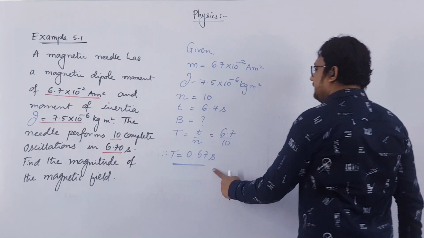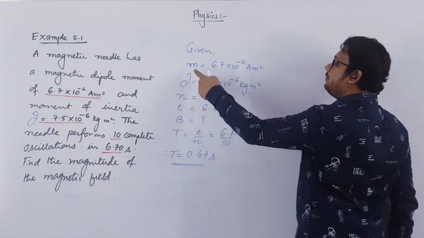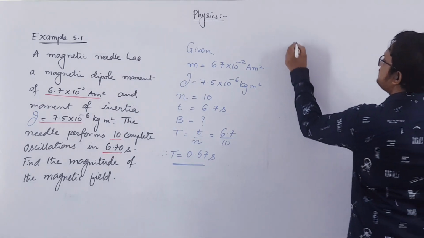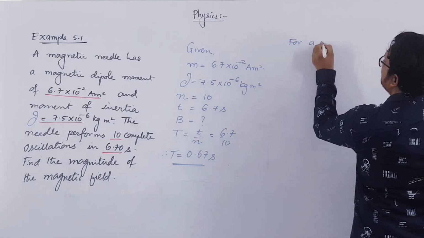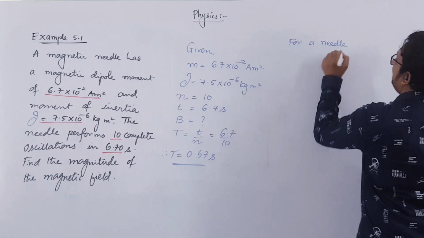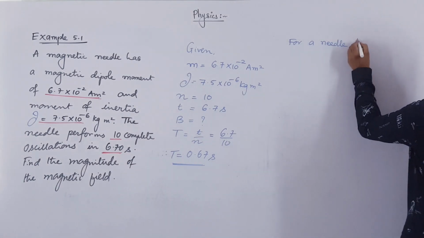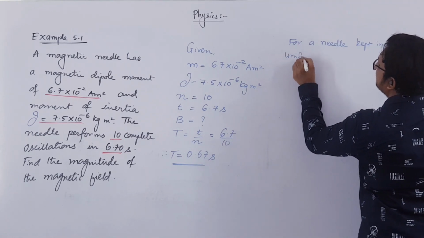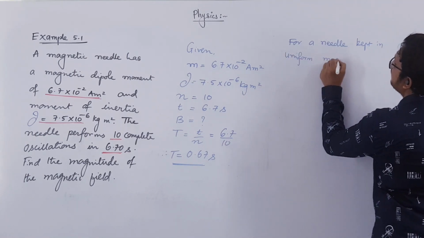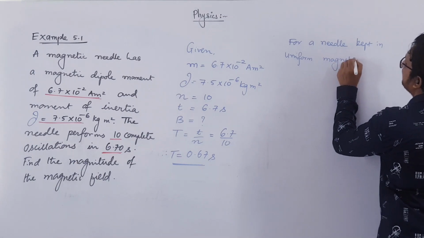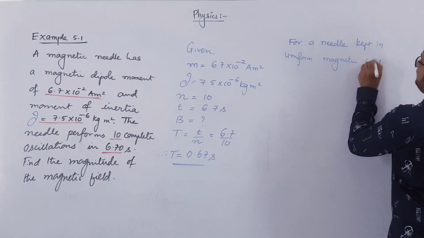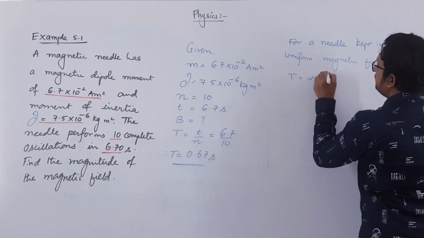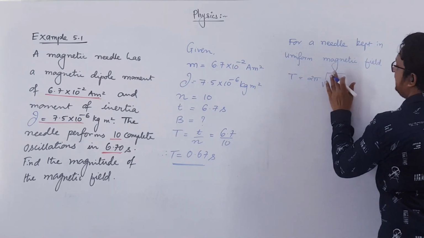Now we know the periodic time, we have the moment of inertia, we have the magnetic dipole moment, and we have to find the magnetic field. So directly we can use, for a magnetic needle kept in a uniform magnetic field, T is equal to 2 pi under root I by mB.